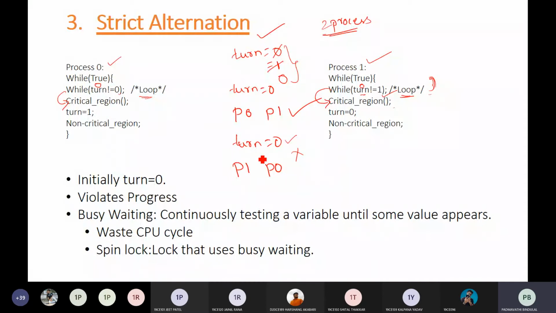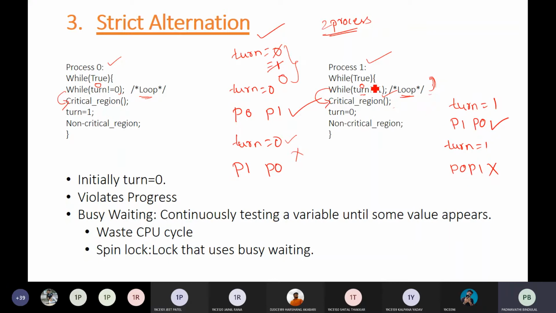Okay, and same here, initializing turn equal to 0 was one example only. If you take the reverse case, let's initialize it with 1, and if you are executing P1 and P0, it will work fine. But if you take turn to be 1 and try to execute P0 and P1, then this is not possible.